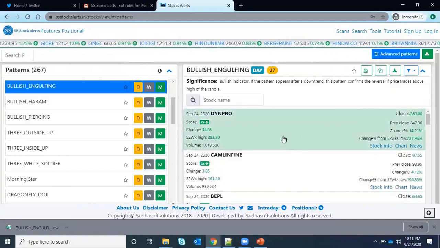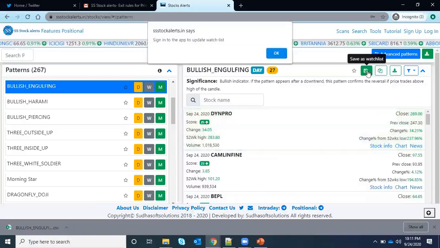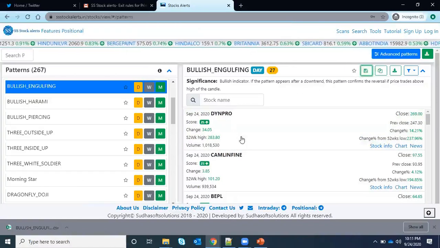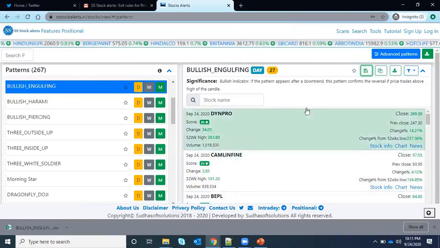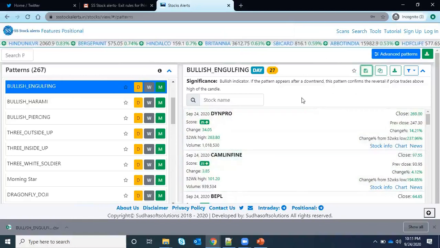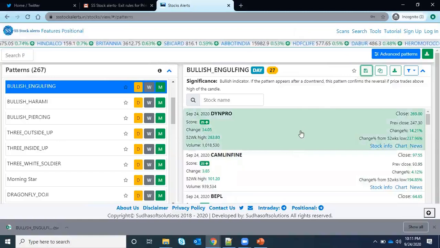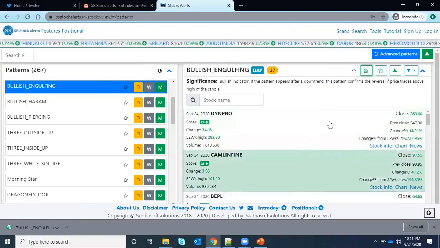So what will happen, whether the stocks are increasing or decreasing, you don't need to do manually. Just go here and save as a watch list. If you are signed in to the application, it will add this whole list to your watch list. Then you can see after 2 or 3 days whether your bullish engulfing stocks have increased or not.